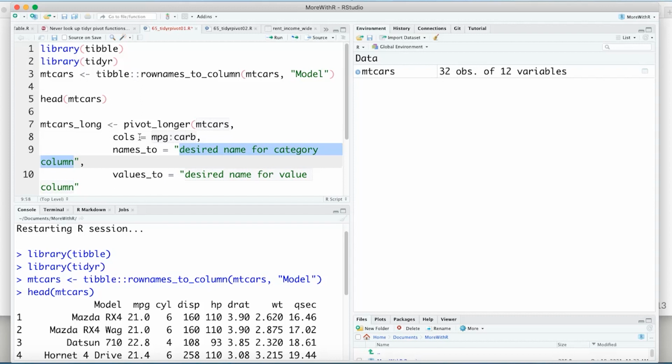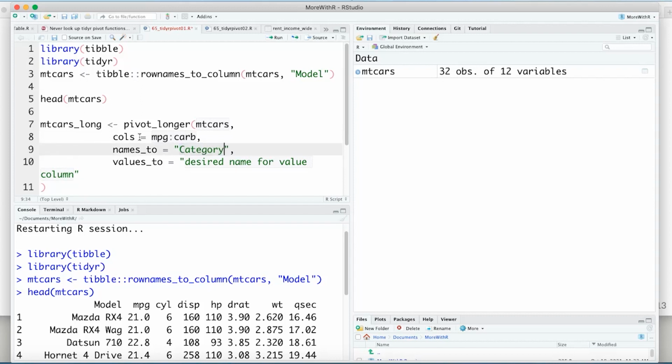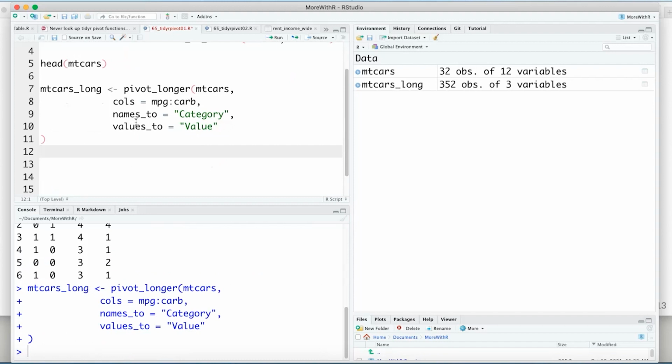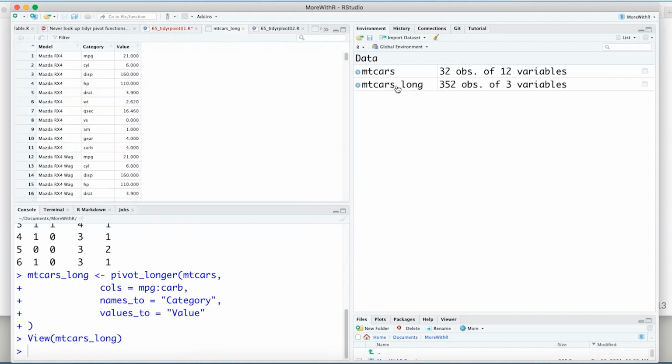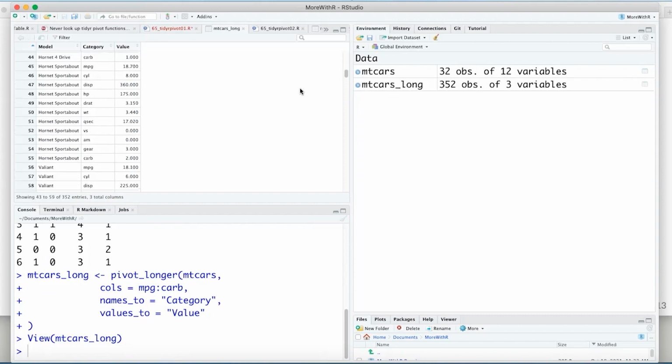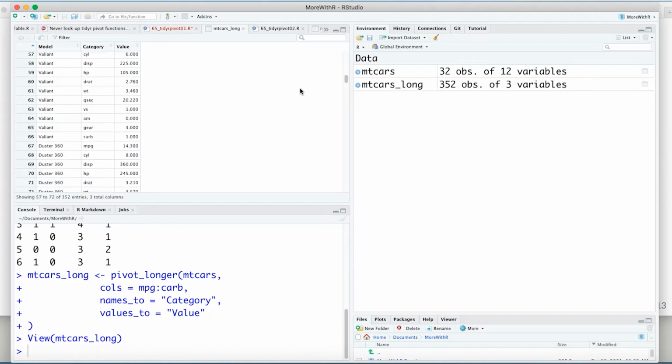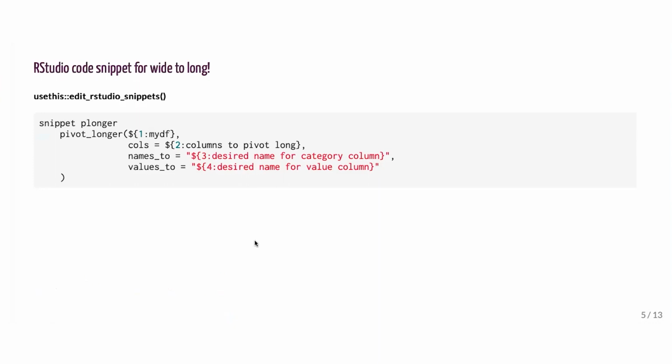The next two are easy, the names I want for my new columns. So I'm going to type category here and value here. The quotation marks are already there in my snippet. I didn't have to remember them. Now I'll run this code and see what happens. Voila, tidy data. This is the snippet code.